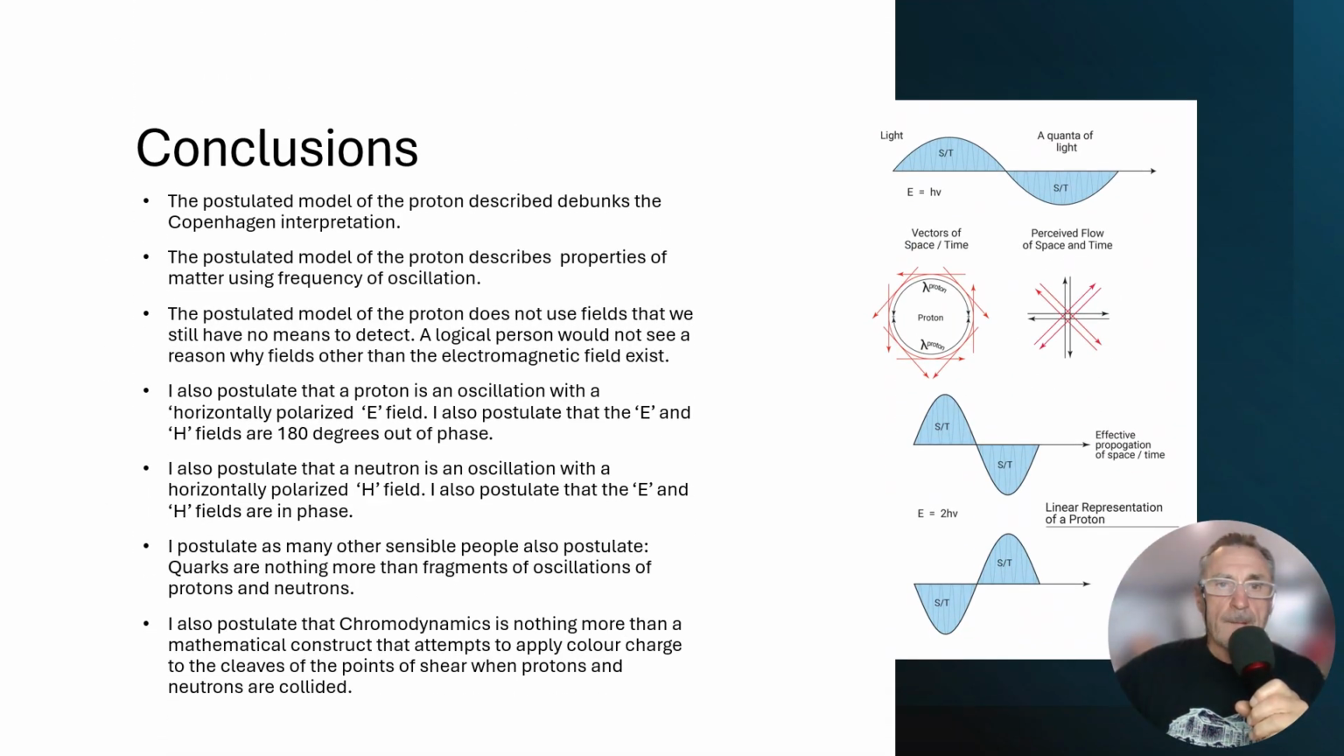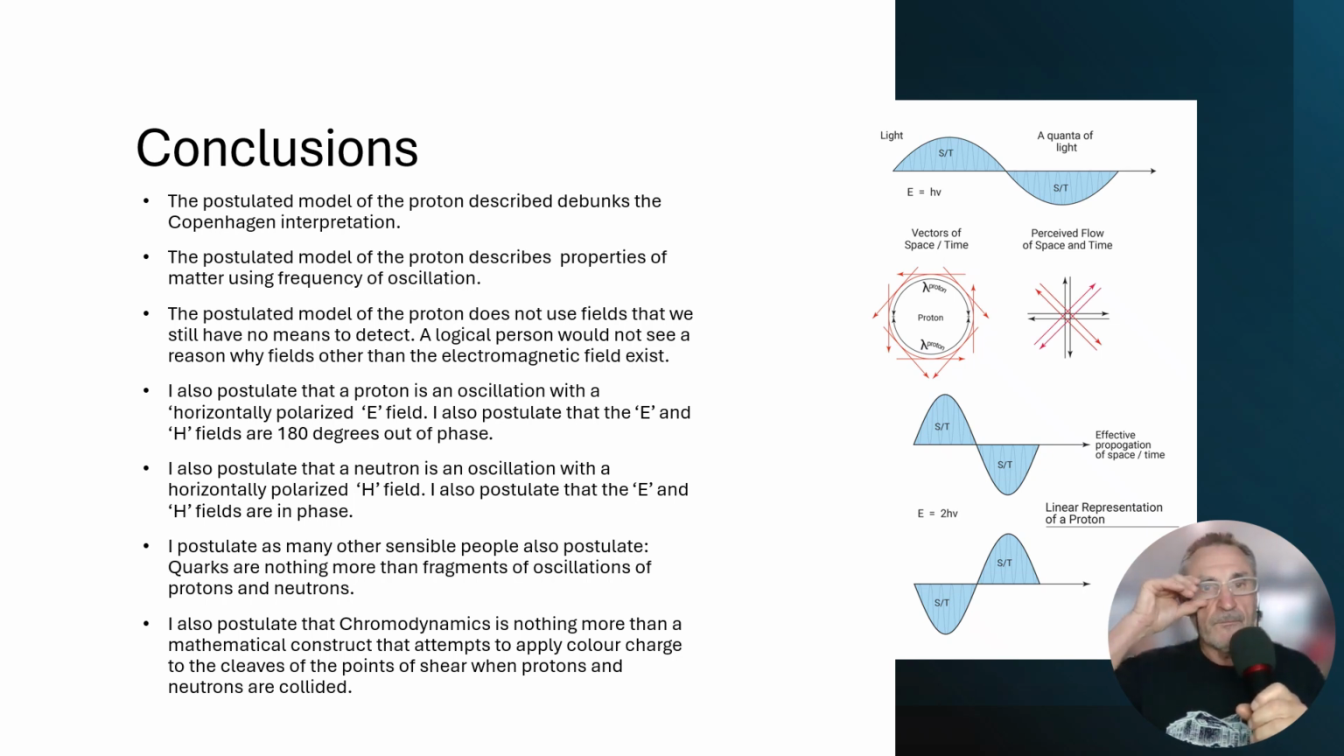Conclusions. The postulated model of the proton debunks the Copenhagen interpretation. Classical physics emerges from the quantum world. Only one field is necessary to describe the quantum world. Why would we invent 16 other fields that we have no means to detect?